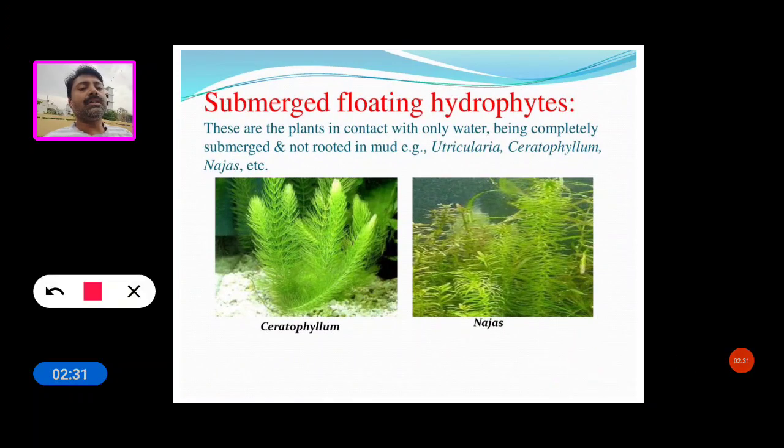Next we see the second type of hydrophytes, the submerged floating hydrophytes. These are plants in contact with only water, completely submerged and not rooted in mud. For example, Utricularia, Ceratophyllum and Najas. Najas and Ceratophyllum are good examples for the submerged floating hydrophyte plants.